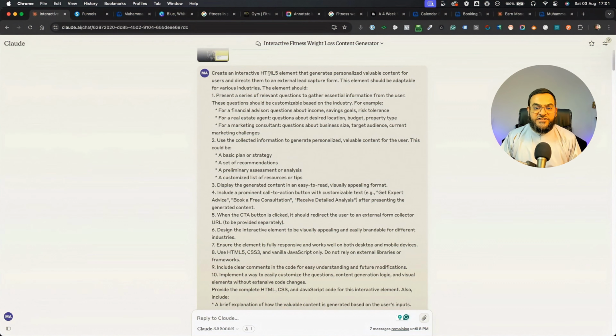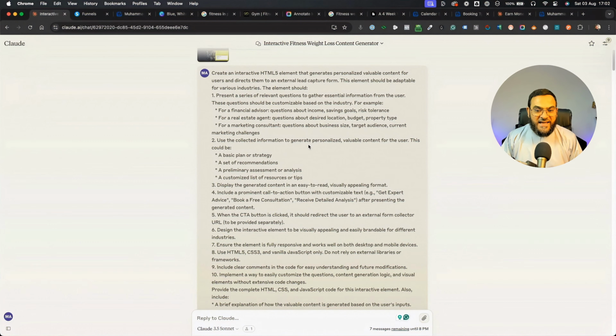Create an interactive HTML5 element that generates personalized, valuable content for users and directs them to an external lead capture form. This element should be adaptable for various industries. The element should present a series of relevant questions to gather essential information from the user. These questions should be customizable based on the industry. For example, for a financial advisor, questions about income, saving goals, risk tolerance. For a real estate agent, questions about desired location, budget, property type. For a marketing consultant, questions about business size, target audience, current marketing challenges.